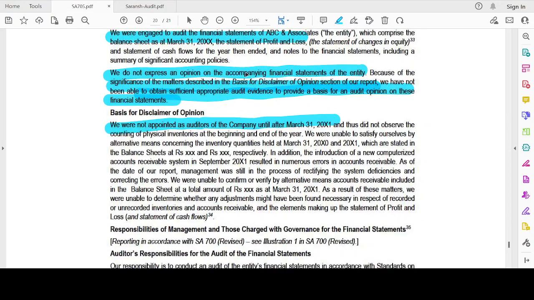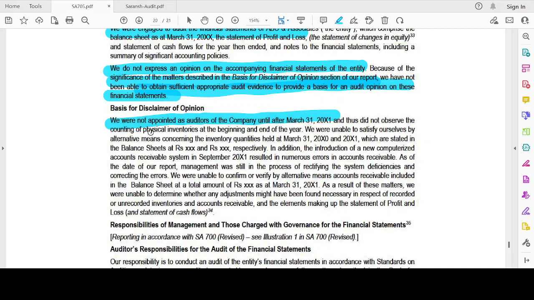And thus we did not observe the counting of physical inventory at the beginning and the end of the year. We were unable to satisfy ourselves by alternative means concerning the inventory quantities which were stated in the balance sheet. In addition, the introduction of a new computerized accounts receivable system resulted in numerous errors in the accounts receivable. The management is still in the process of rectifying the system deficiencies and correcting the errors. We were unable to confirm, verify or validate by alternative means the accounts receivable included in the balance sheet and the total amount.